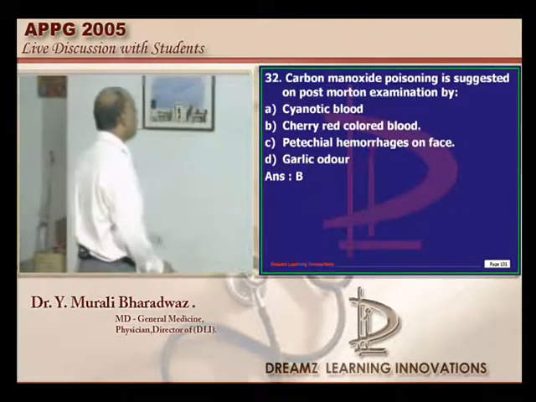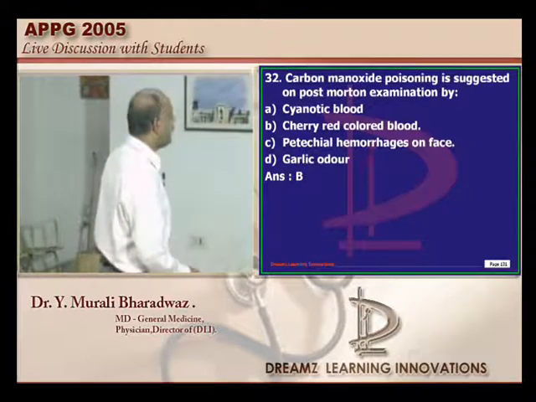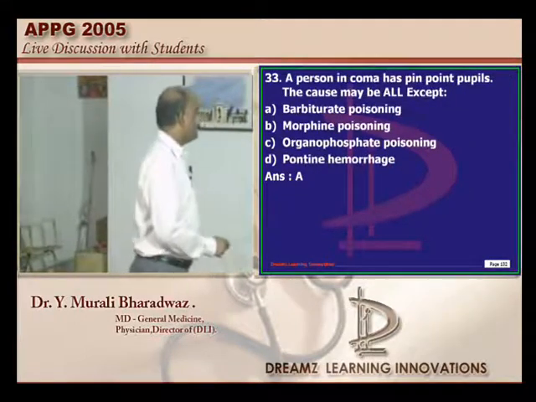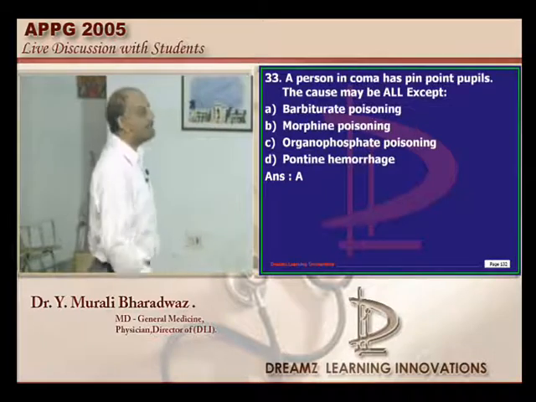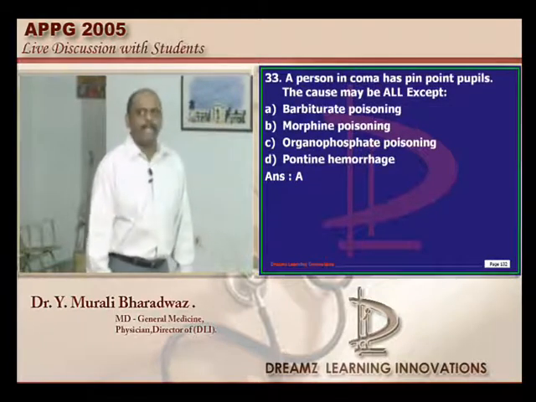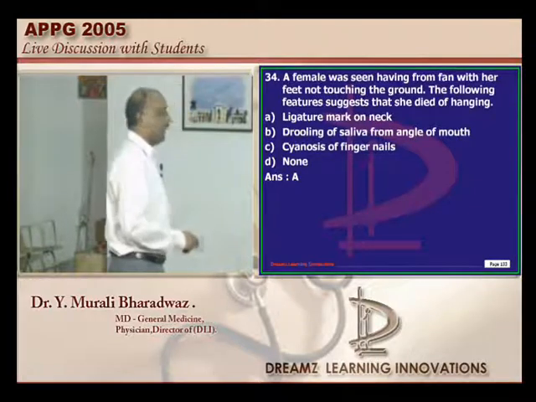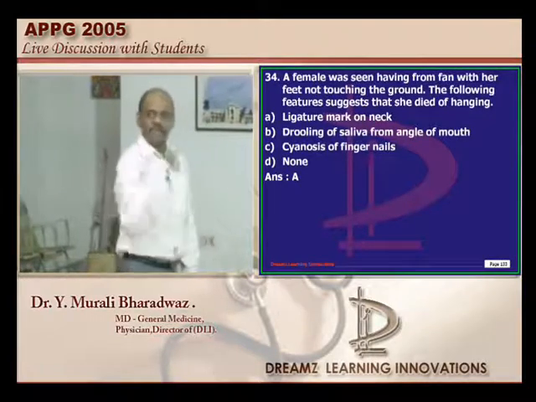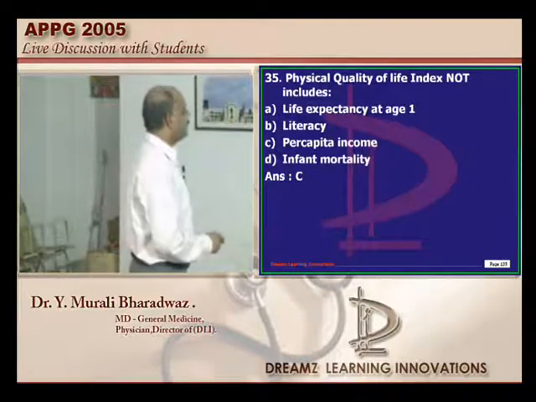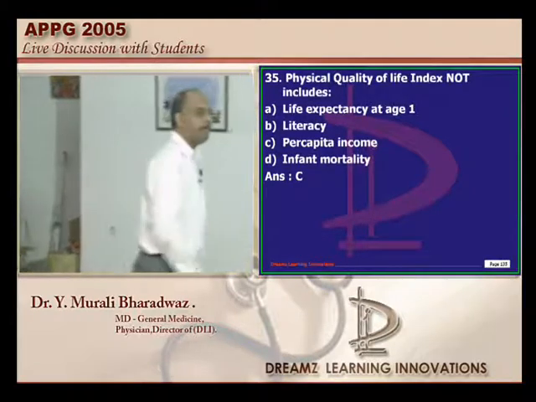Carbon monoxide poisoning is basically suggested by cherry red blood color. Coma with pinpoint pupils is not seen in barbiturates; barbiturates lead to dilated pupils. A female is hung, and what is the definite sign of hanging, doctor? The ligature mark. Physical quality of life index does not include per capita income.